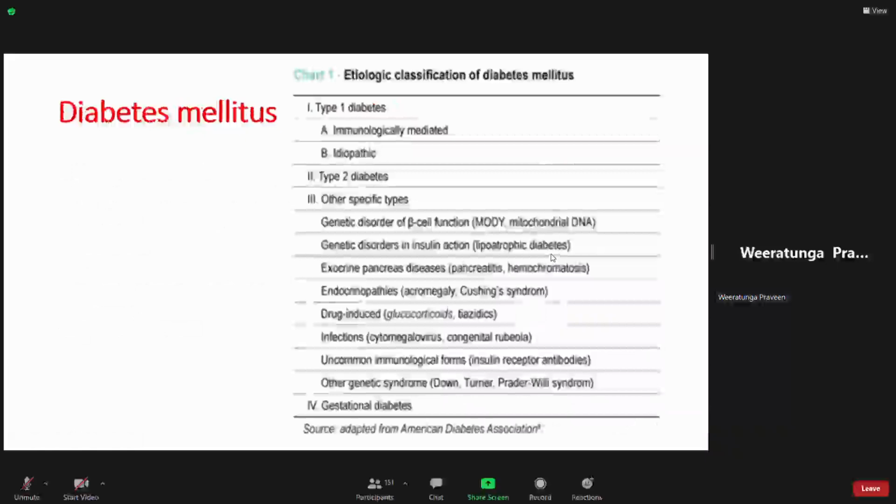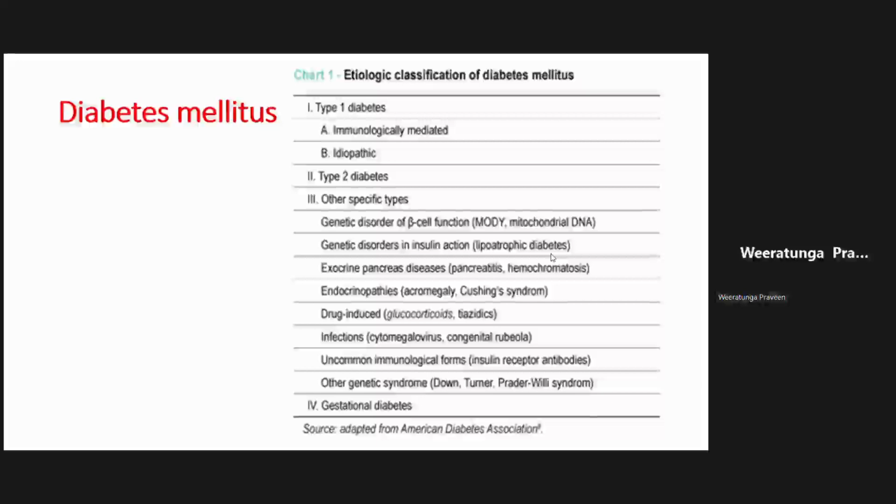Okay, now let's move to diabetes. Now, diabetes we discussed as a long case discussion, so we went through the various types of causes of diabetes, right? Now, apart from the classical type 1, type 2 diabetes, you also have various other specific types of diabetes, some of which are genetic, and also gestational diabetes, which you have been taught in obstetrics.